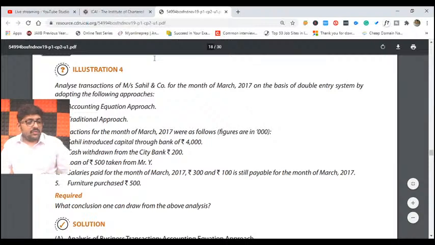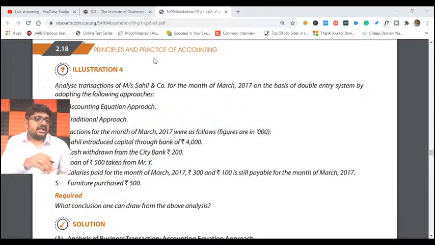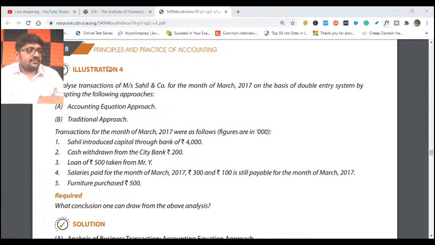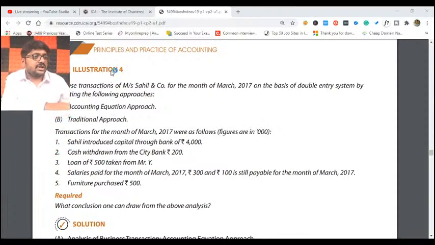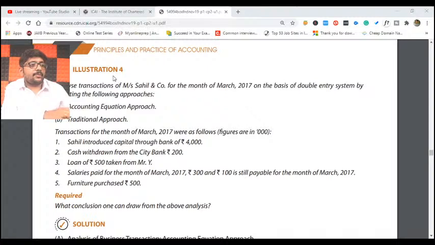Now moving on to illustration number 4. We have some transactions given in illustration number 4. Let us go through those transactions, my dear friends. I know that you are unable to see the transactions properly. They asked for both the accounting approach as well as the traditional approach, but I am not going to explain the accounting approach today. We'll discuss it in later classes.